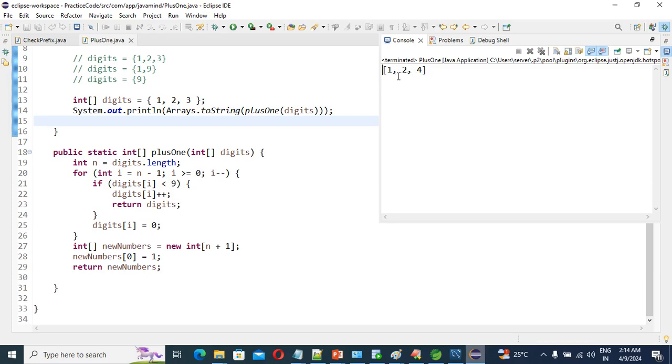See guys, coming or not? 1, 2, 4. So earlier it was 1, 2, 3. See what we have done.